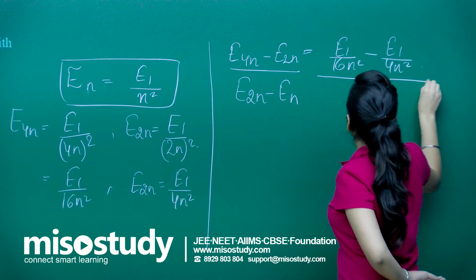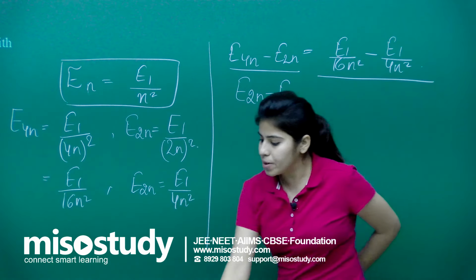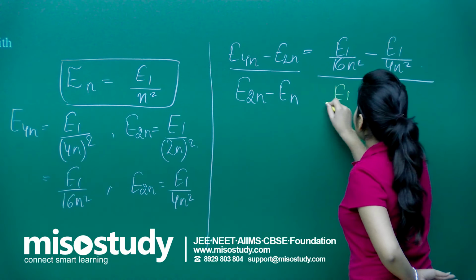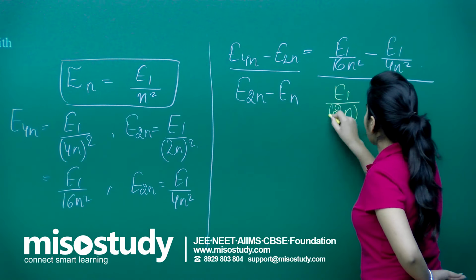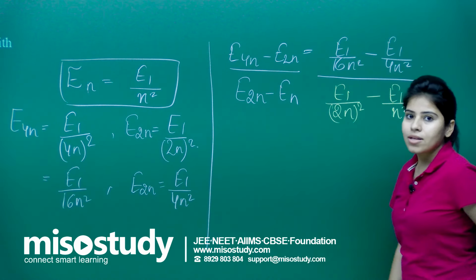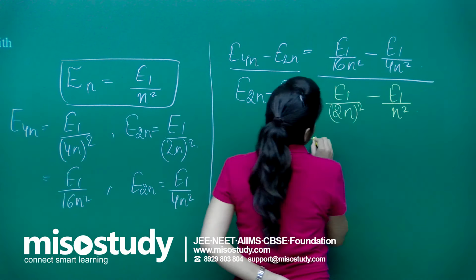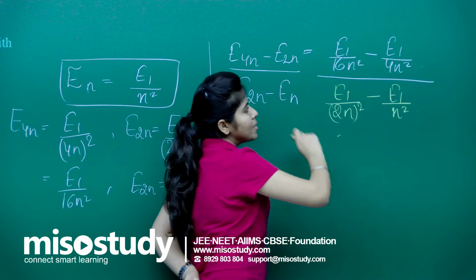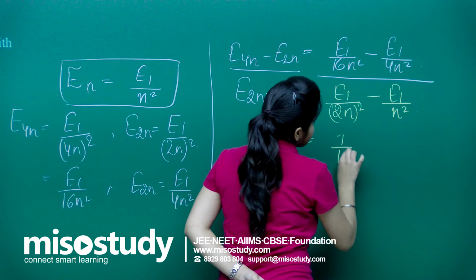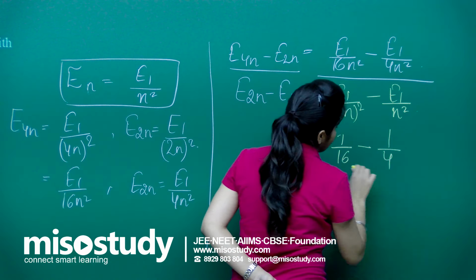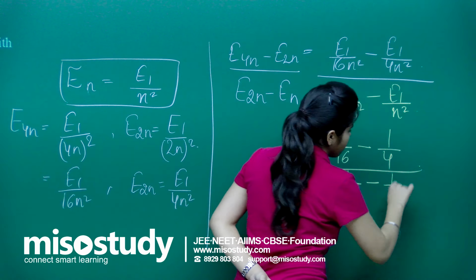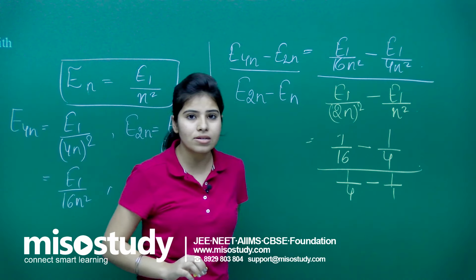So if I am going to take the ratio of this, E2n will be E1 upon 2n whole square minus E1 upon n square. That will be the ratio. If I take E1 as common, I will be left with 1 upon 16 minus 1 upon 4 divided by 1 upon 4 minus 1 upon 1. That will be the answer, right?